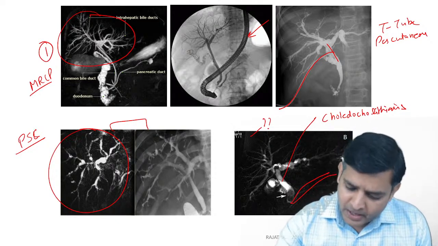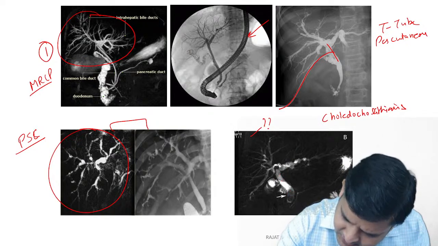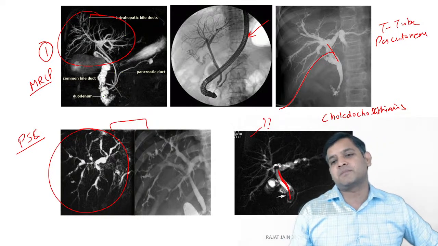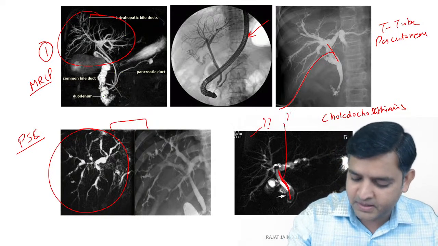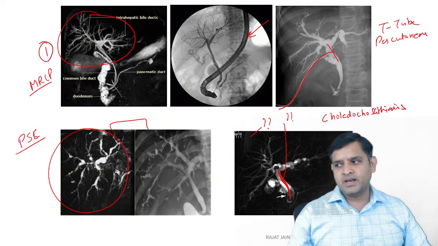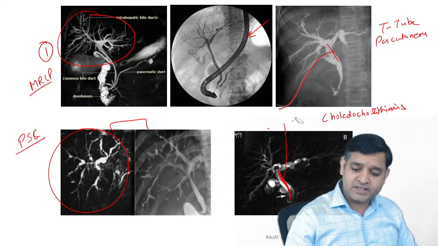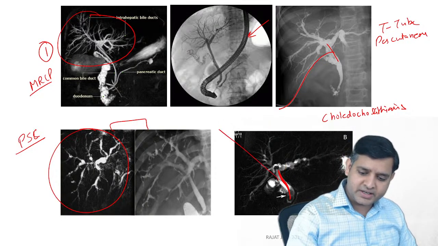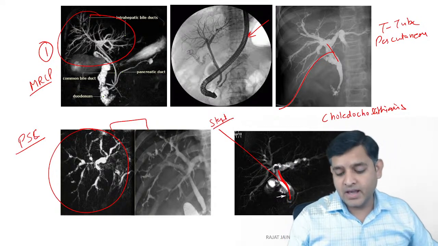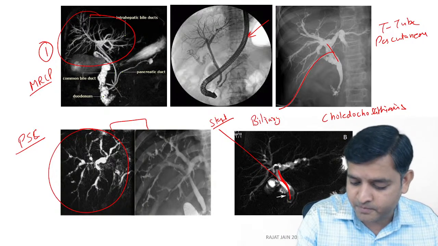Okay. All right. Let me make another. If I make a filling defect which is in linear position like this, a linear filling defect within the ERCP or MRCP is a feature of what? Anybody who can tell me? A linear filling defect, if an intervention has been done, is secondary to a stent. However, if there is no history of any intervention, then it is secondary to a biliary worm.